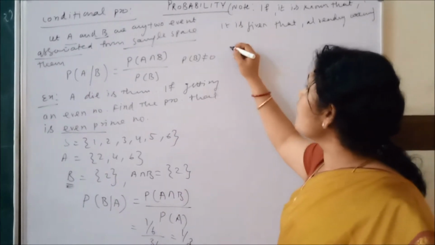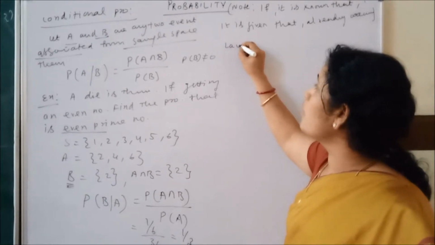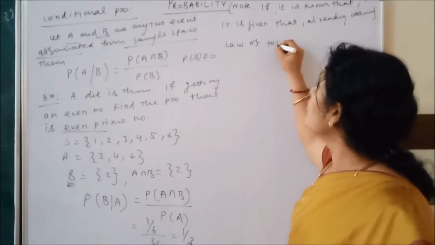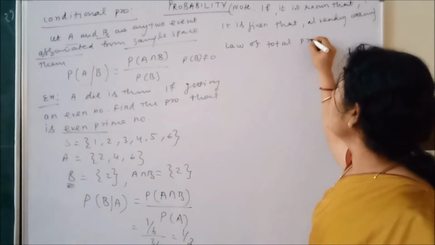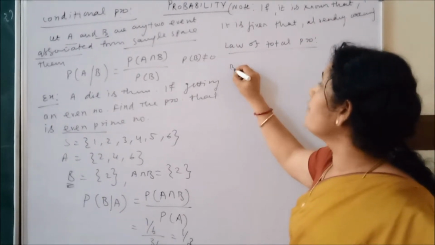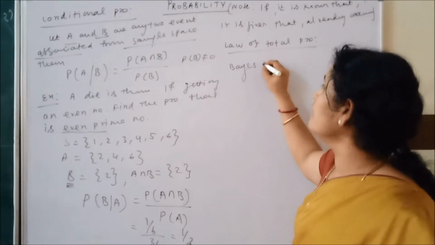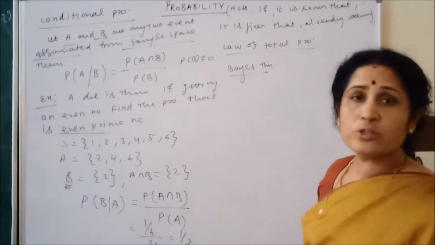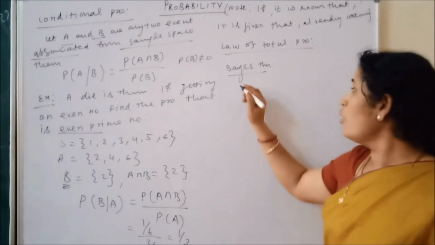Now the next topic is the law of total probability. What is the law of total probability? And we have another thing, Bayes theorem. Clear? There are two topics, and these are major topics. Let me brief this.